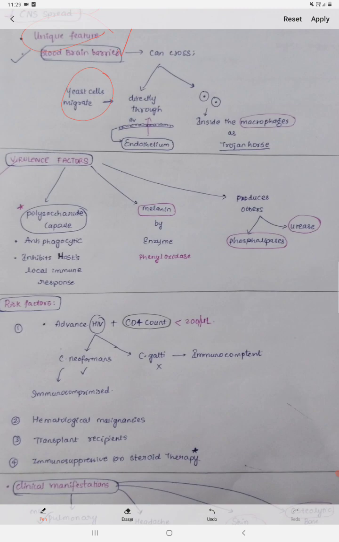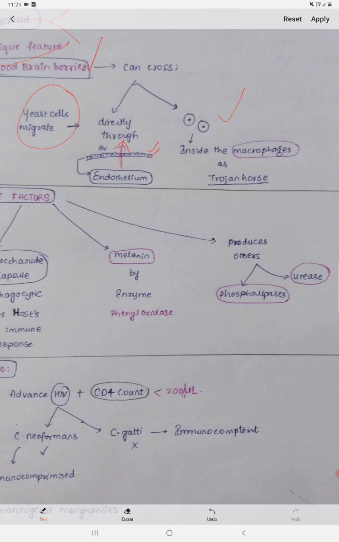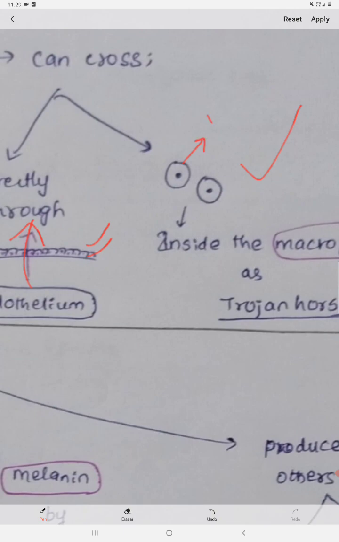So this is the blood vessel, and this is the endothelium, which is the innermost lining of the blood vessel. The Cryptococcus neoformans crosses outside the blood vessel into the brain through this endothelium. It will directly pass, and indirectly it will cross the blood-brain barrier with the help of macrophages. Whatever I drew here is a rough diagram. The outside one is a macrophage, and inside it this dot is our Cryptococcus neoformans. It is covered by the macrophage, and it enters into the brain.